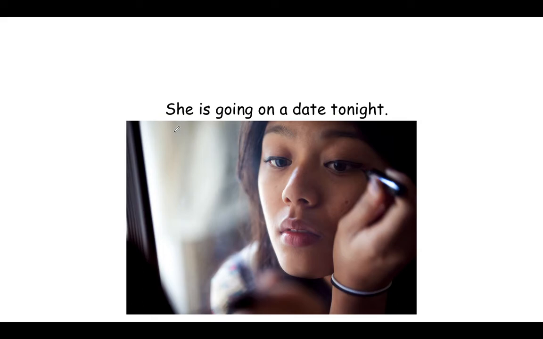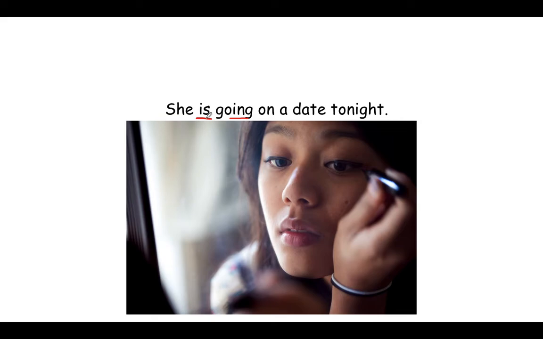And for this one, she is going on a date tonight. So it has "she is," and then we've got the ing. She is going on a date tonight. She is not on the date in the moment, in the present, but we can use the present progressive or the present continuous, that ing, even though we learned that "is" or "am" or "are" lets us know it's the present.